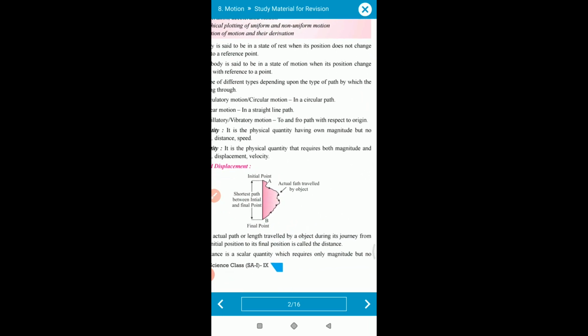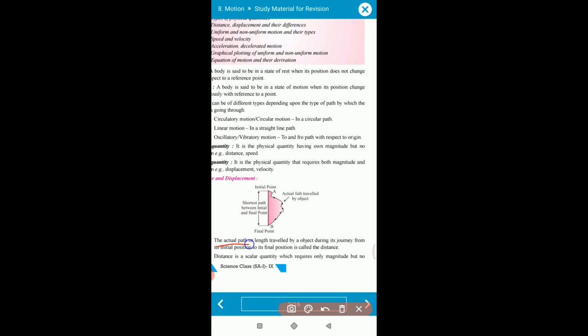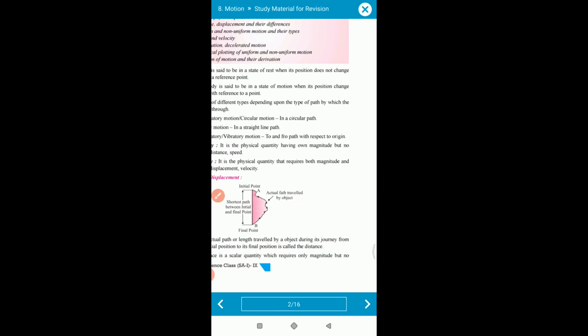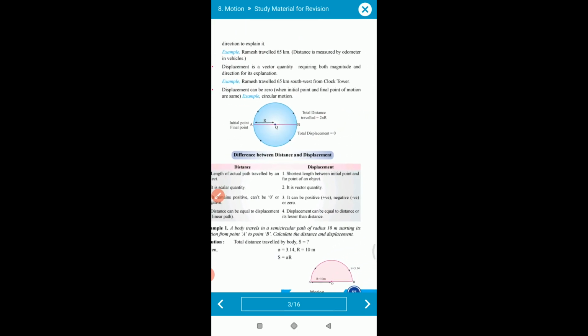Okay, so move forward. The actual path traveled by an object during the journey from its initial position to its final position is called distance. In this case, actual path means total path, that is 130. But what is displacement? Displacement is a vector quantity. Why? Because it requires magnitude, that is 70, and direction also, since initially you are at A and finally you are at C. It deals with only the initial position and final position.